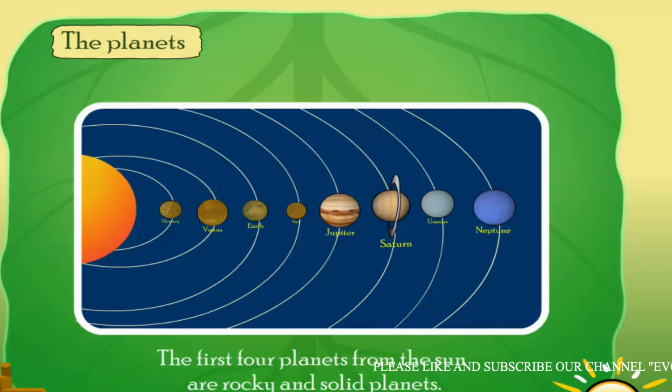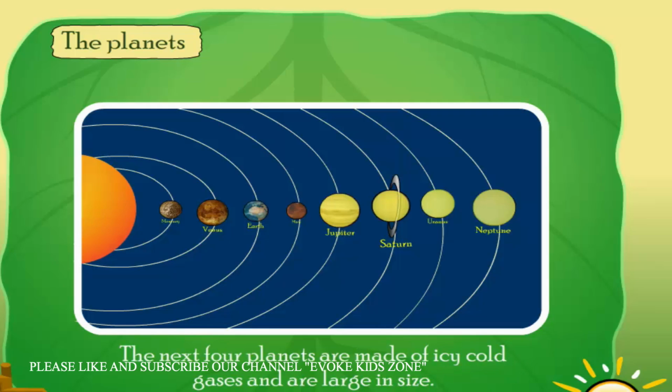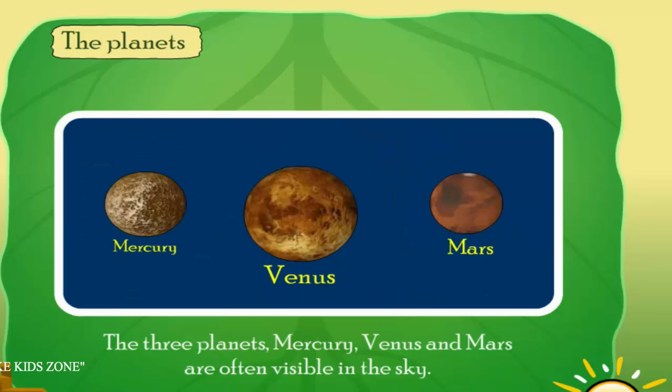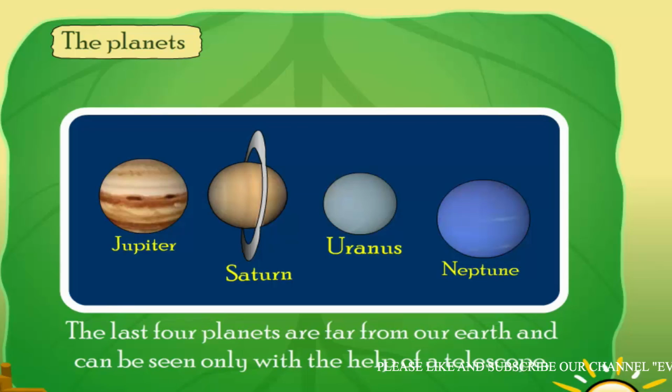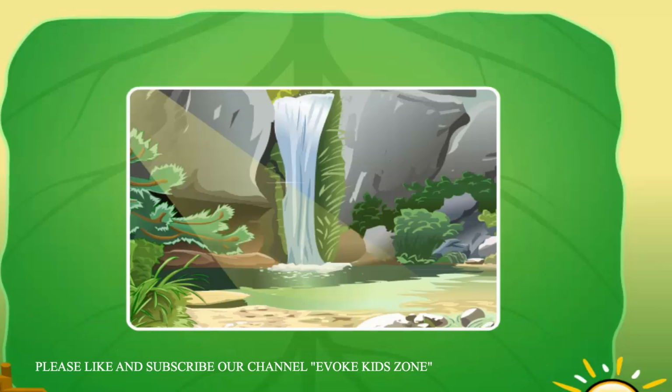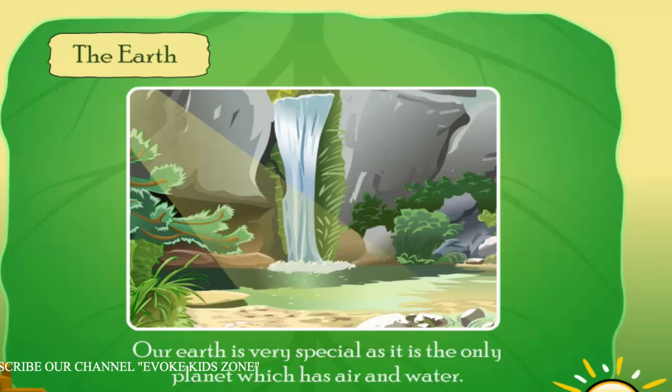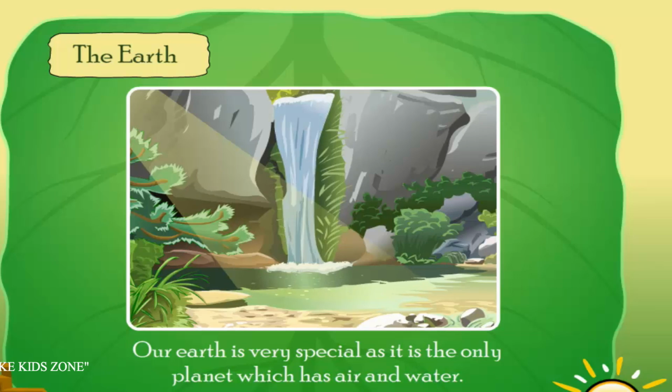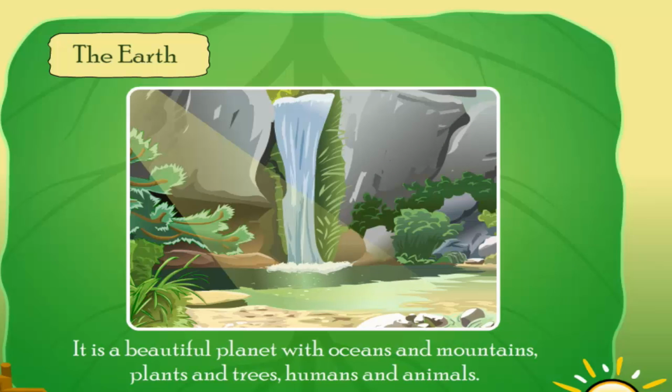The first 4 planets from the Sun are rocky and solid planets. The next 4 planets are made of icy cold gases and are large in size. The 3 planets, Mercury, Venus, and Mars, are often visible in the sky. The last 4 planets are far from our Earth and can be seen only with the help of a telescope. Our Earth is very special as it is the only planet which has air and water. It is a beautiful planet with oceans and mountains, plants and trees, humans and animals.